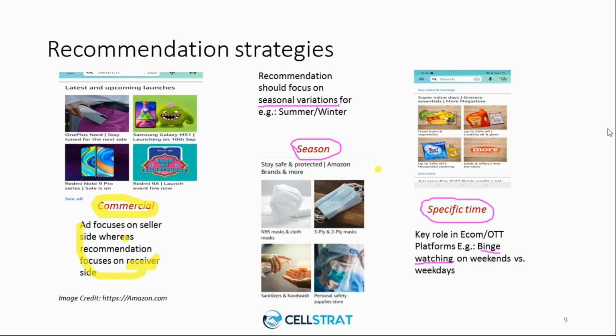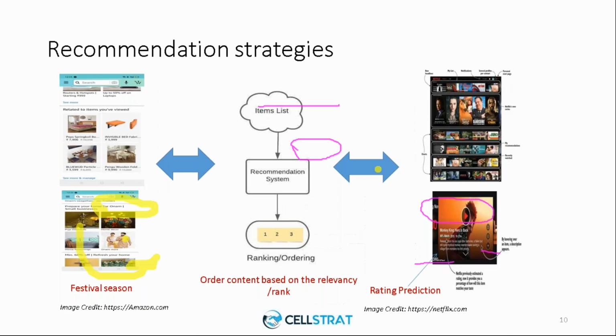So the next one that we are going to see is festival seasons, right? In India, we have festivals throughout, and even the festivals vary every month. Some parts of the country have festivals at a specific time, and some parts will not have. So the recommender system should be intelligent enough to capture that information as well and recommend accordingly.